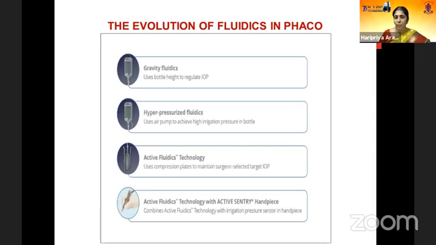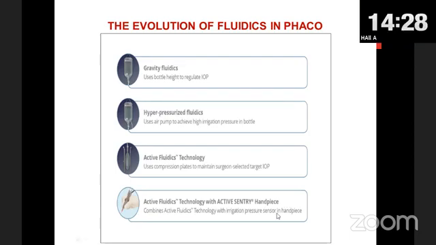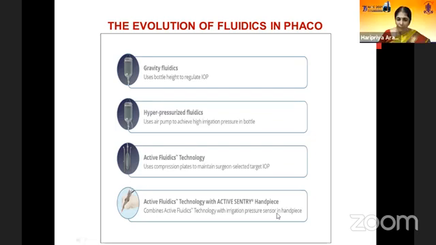Those of us who needed more fluidics, we also had the hyperpressurized bottles. More recently, we have had the fortune of using active fluidics, which basically uses compression plates to maintain the surgeon selected target intraocular pressure. And again, we now have the Active Sentry, which also works well with the active fluidics.